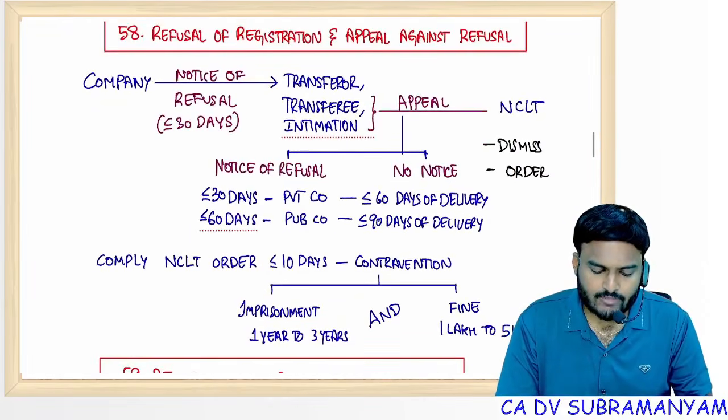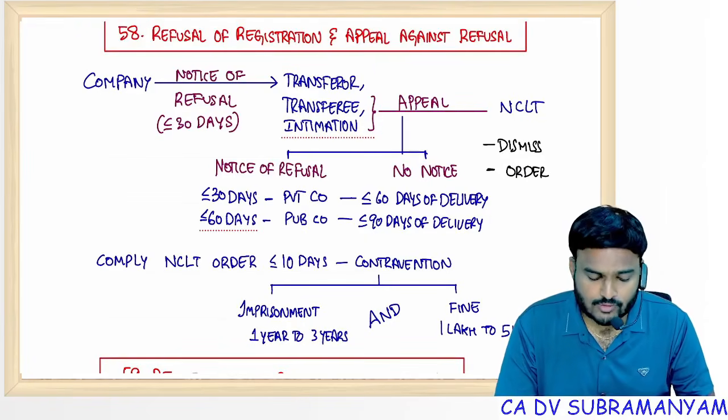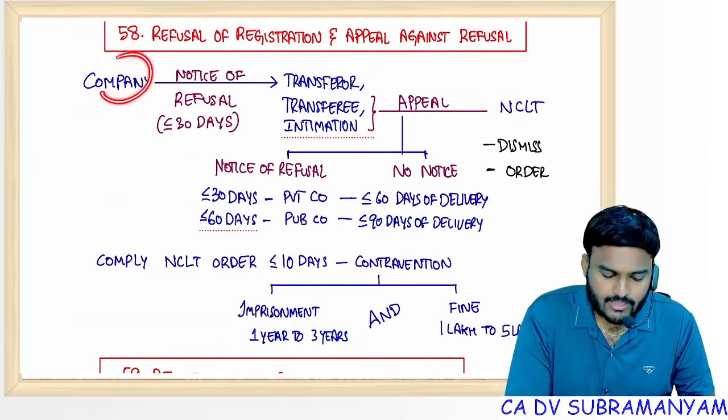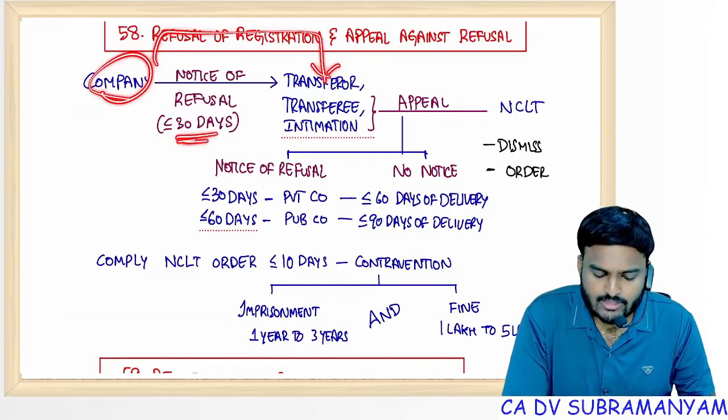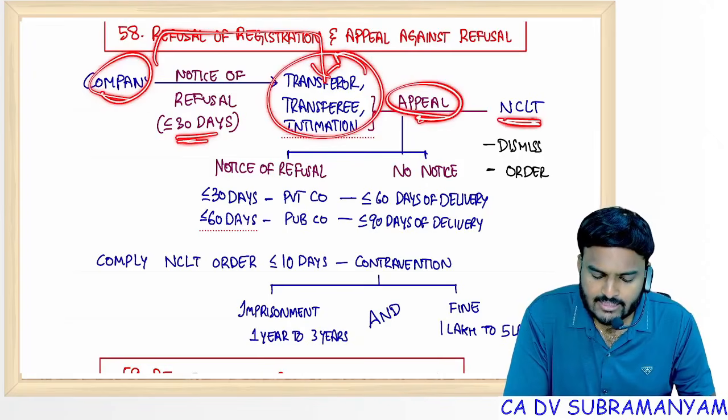Next one, refusal of registration and appeal against refusal. So the company should give notice of refusal within 30 days to the parties involved. The aggrieved party can appeal to the NCLT within how many days? Within 30 days of receipt of notice of refusal.